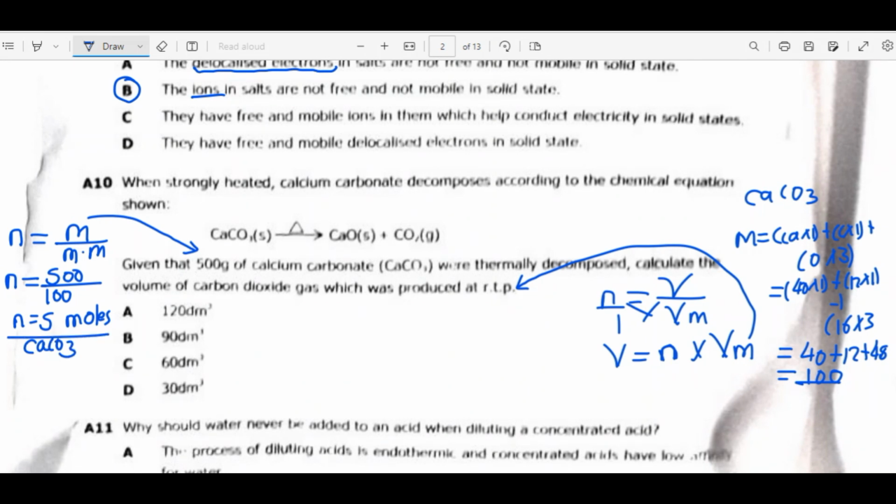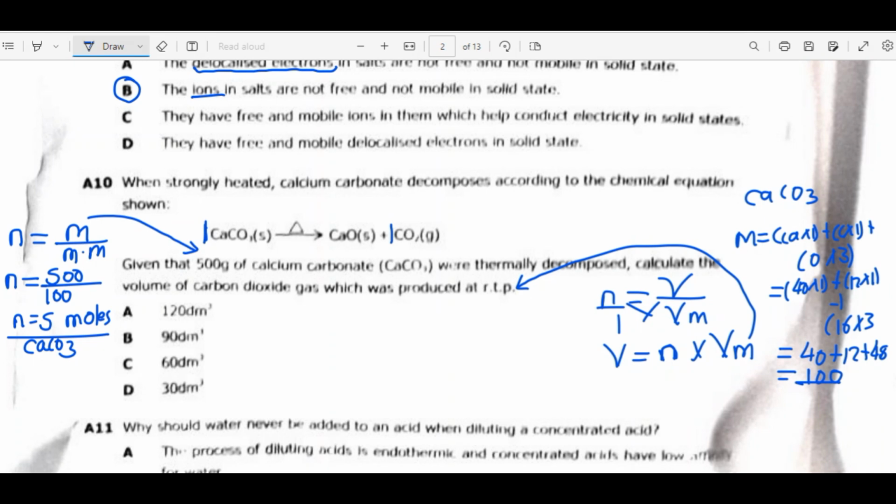Now, if we have 5 moles of calcium carbonate, how can we find the number of moles for carbon dioxide? Let's look at the mole ratio. The number in front of calcium carbonate is 1, since we are not given a number. For carbon dioxide it is also 1. Whenever compounds share the same mole ratio, their number of moles must also be equal.